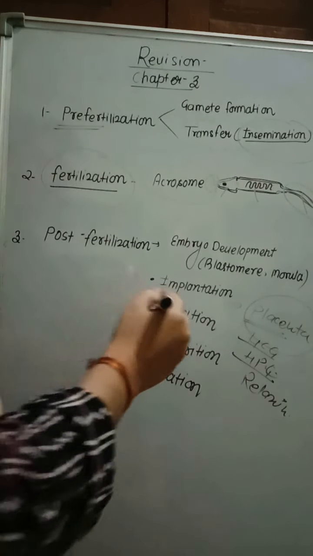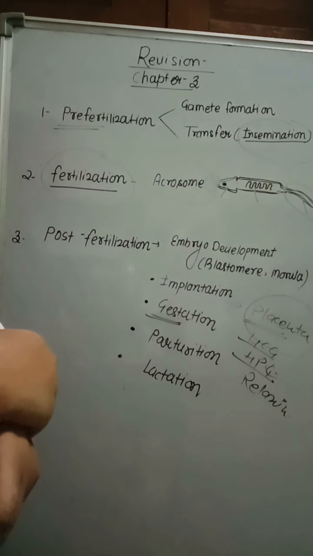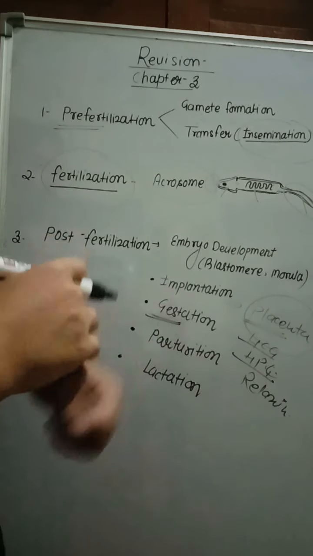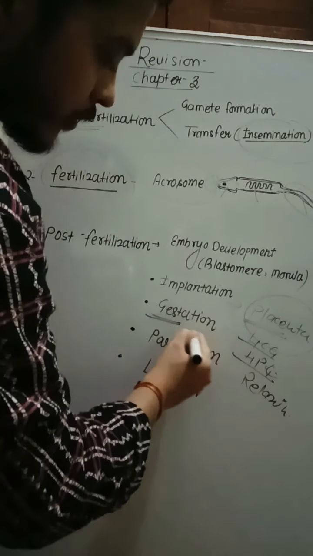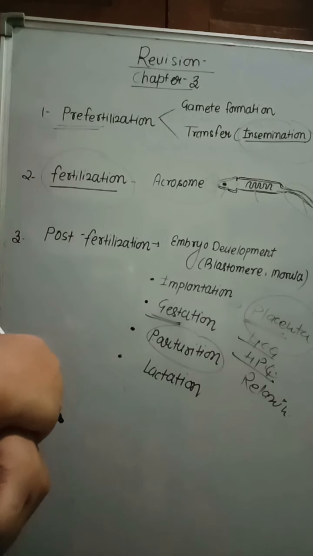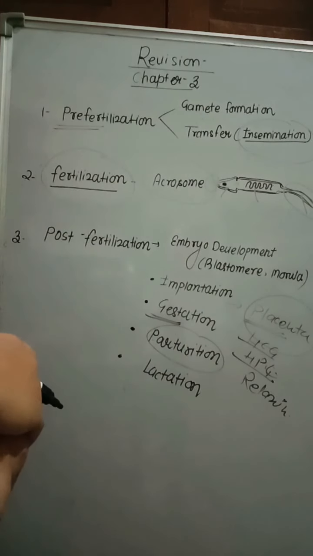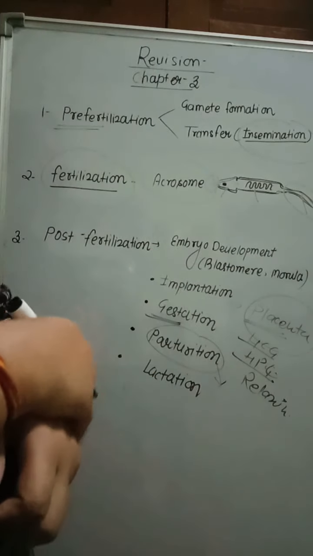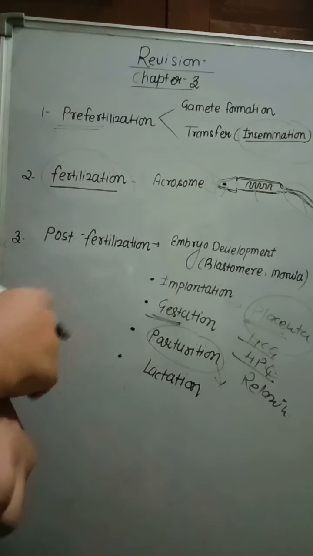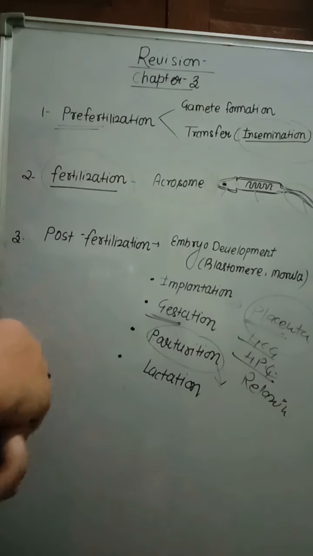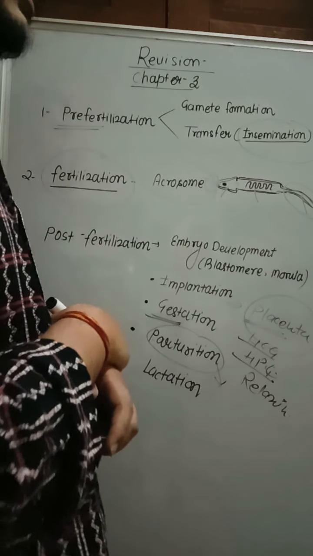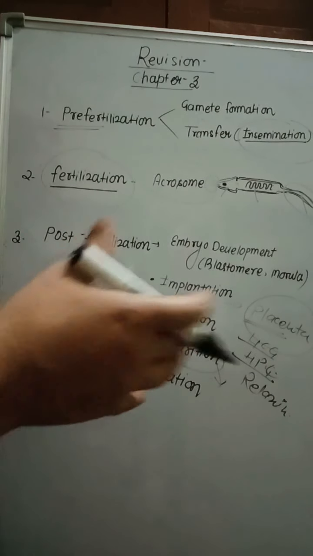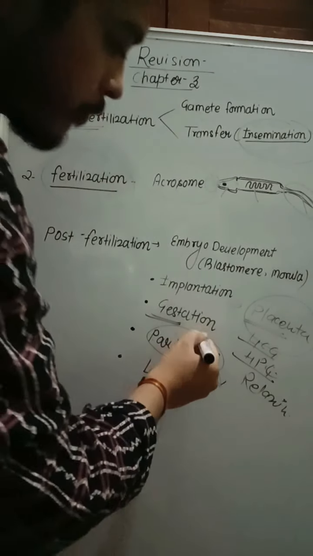Then gestation period. What is gestation? The time period until the birth of the child is called the gestation period. In humans, that is 9 months. After the gestation period comes parturition. What is parturition? The delivery of the child, the easy delivery of the child. How? The wall of the myometrium, the middle wall of the uterus, undergoes vigorous contraction due to the effect of the hormone oxytocin. Which hormone? Oxytocin, called the birth hormone. Due to the vigorous contraction of the myometrium, easy delivery of the child occurs; that is called parturition.